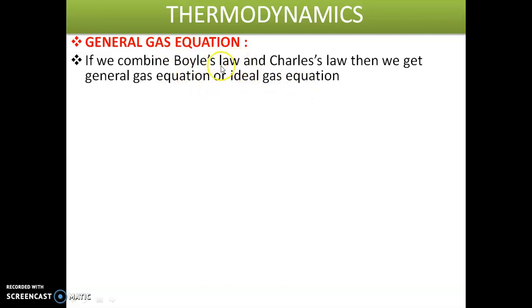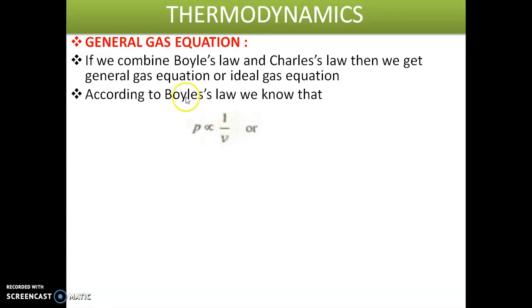So if we combine Boyle's law and Charles' law, what is Boyle's law? The absolute pressure of the given mass of a perfect gas is inversely proportional to its volume. According to Boyle's law, P is proportional to 1 by V, or V is proportional to 1 by P. Both are the same equations. So this is equation number 1.